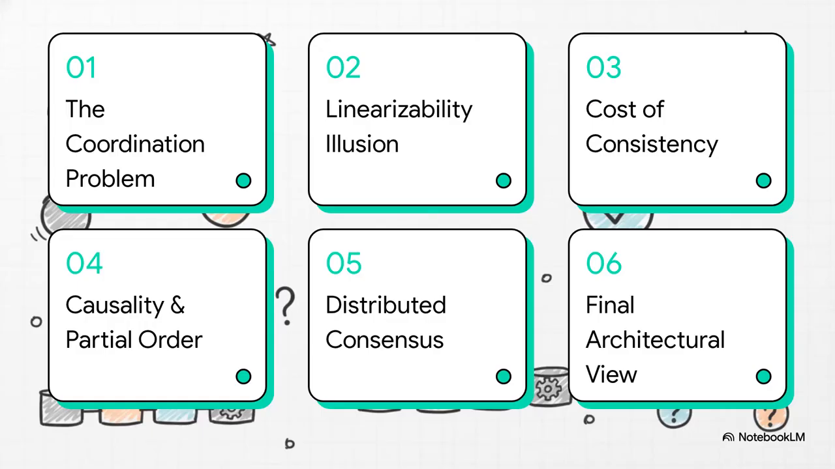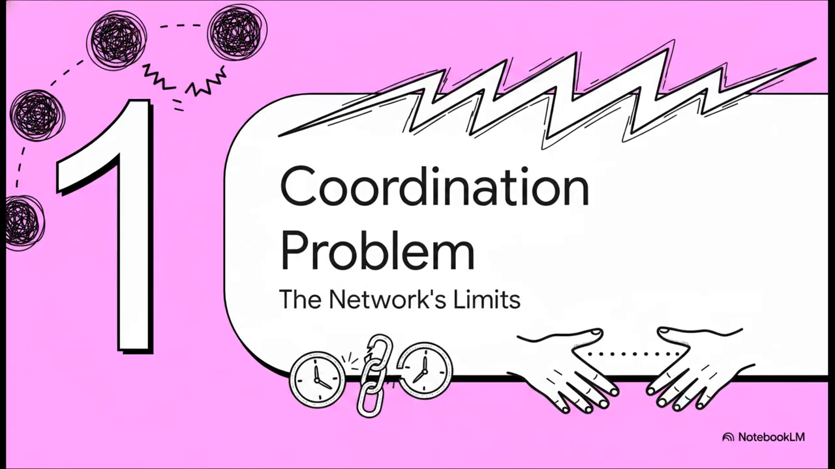Here's our roadmap for the breakdown today. We'll start with the distributed coordination problem, move through the mathematical illusion of linearizability and its true costs, explore causality and partial ordering, unpack the math of reaching distributed consensus, and finally, bring it all together into a final architectural view. Okay, let's get moving. Starting with Part 1, the distributed coordination problem.